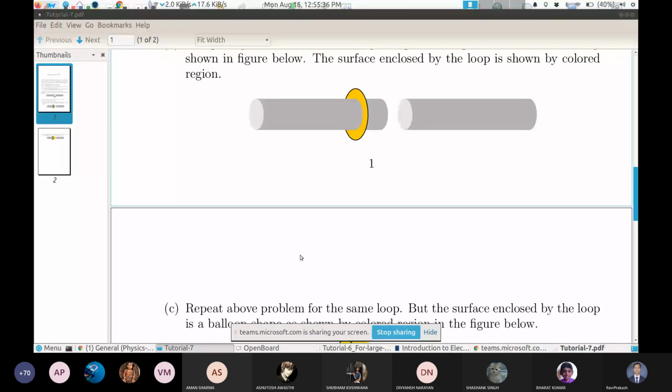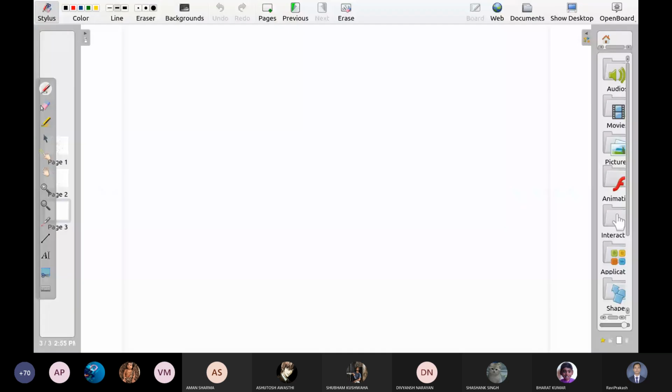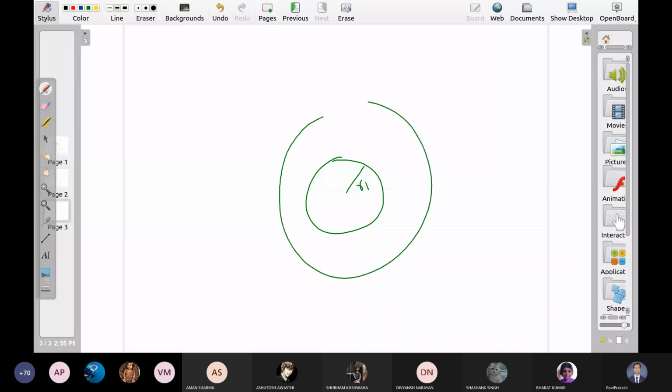There are 2 concentric spherical shells. One shell is this, with some radius r1. This is another shell. Concentric means it also has the same center, but obviously its radius is different.